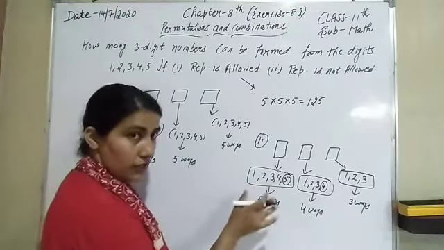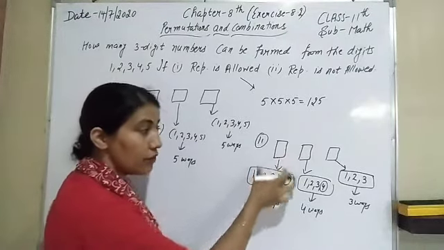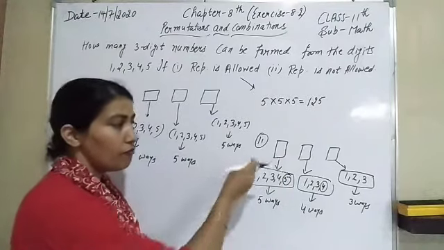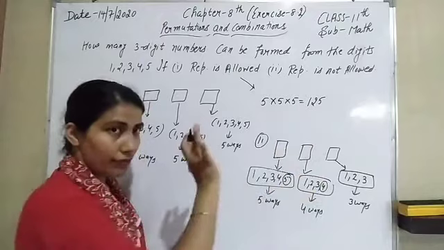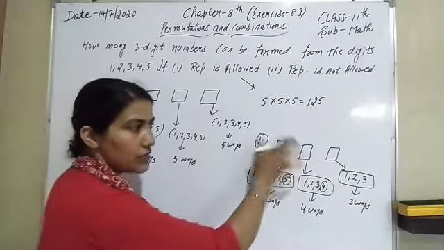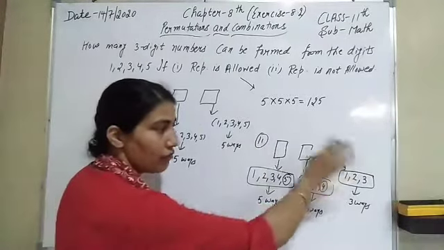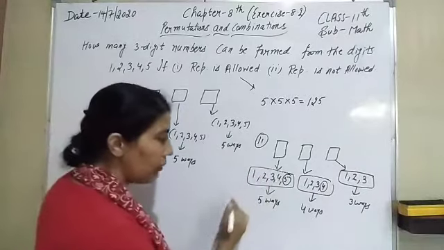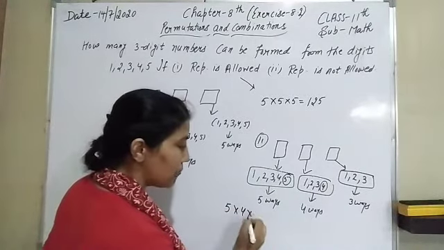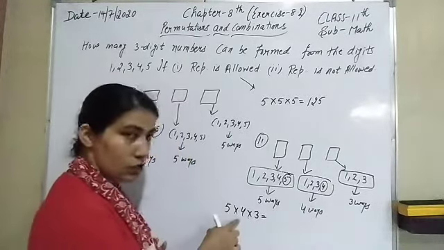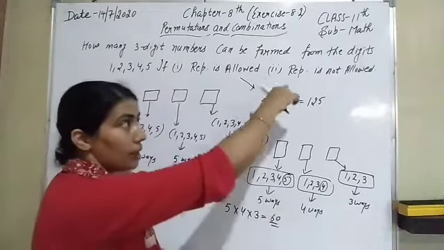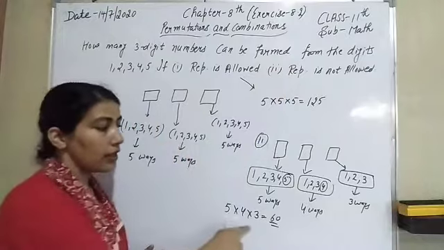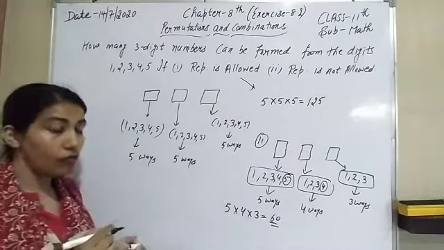Now I am going to repeat it again. For the 100 place, we have 5 choices. Whatever digit we have used, we cannot use it again, so here we have 4 choices. Now 2 digits are already used, so for the last place we have 3 choices. So the total number of ways in this condition is 5 multiply 4 multiply 3. 5 fours are 20, 20 threes are 60. So when repetition is not allowed, there are 60 ways.